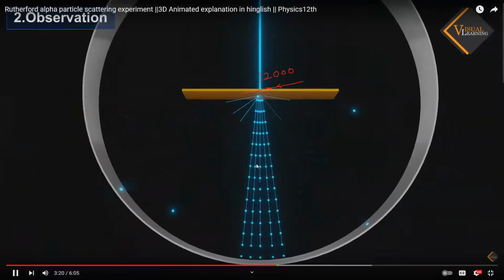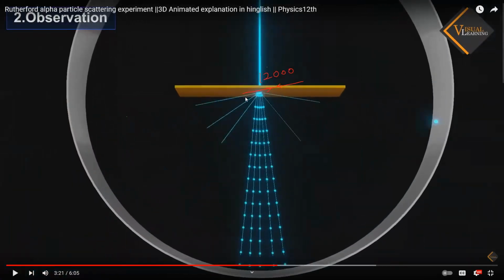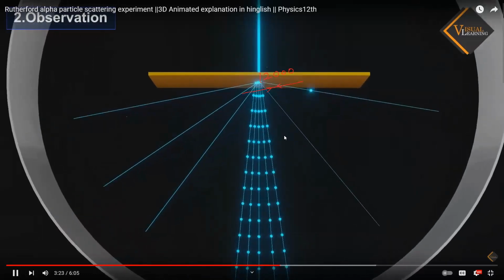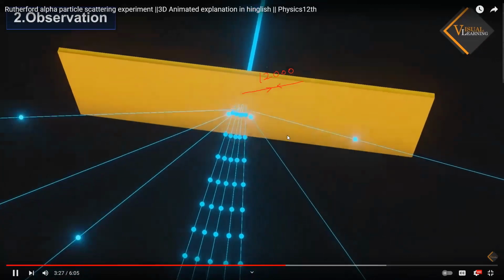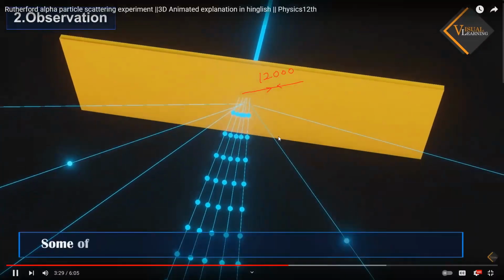Second observation. Very few particles are deflecting with large angles, even more than 180 degrees. Some of the alpha particles were deflected by the foil at a small angle.